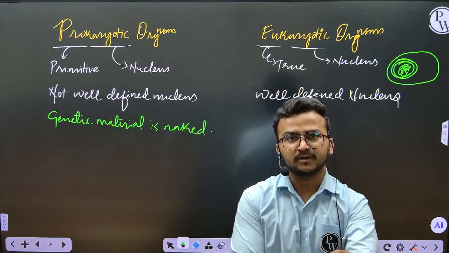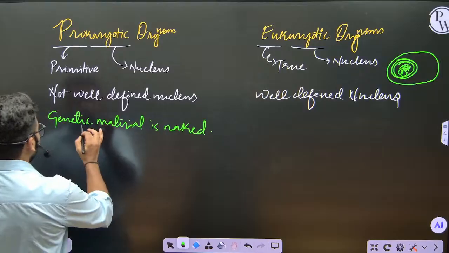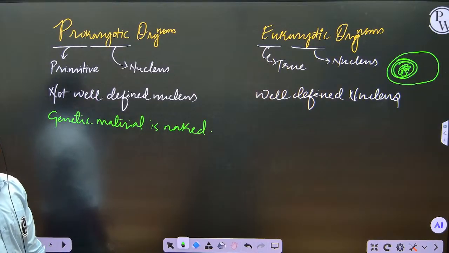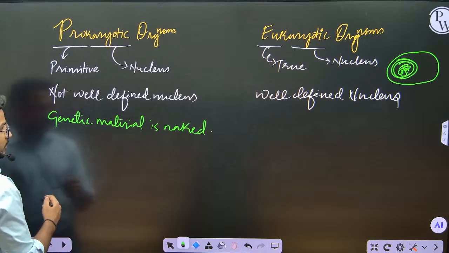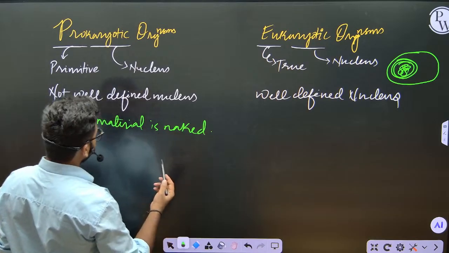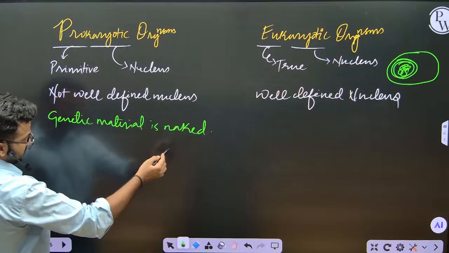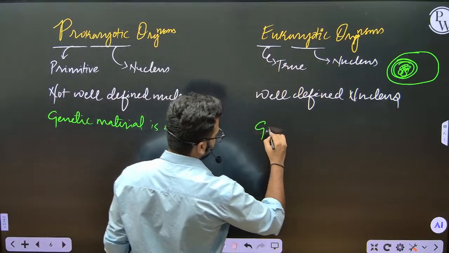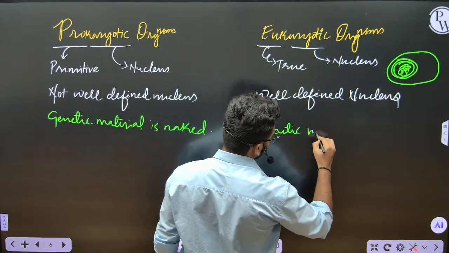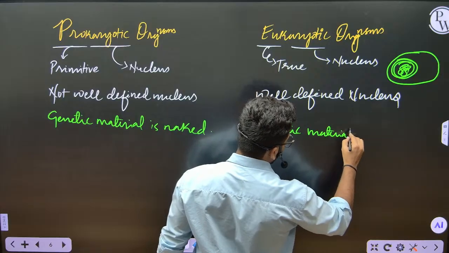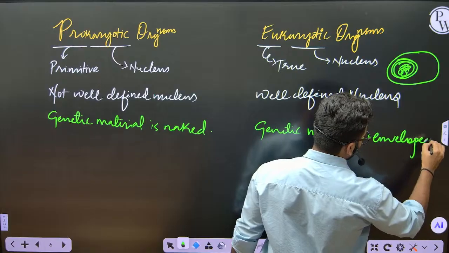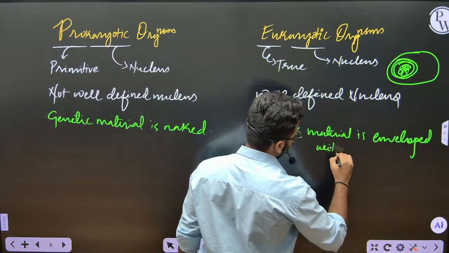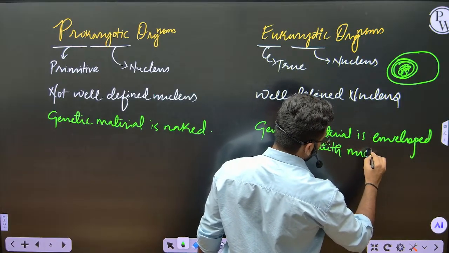In eukaryotes, the genetic material is enveloped with a nuclear membrane.